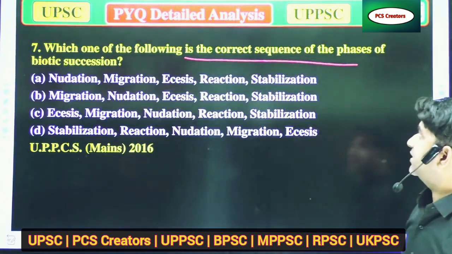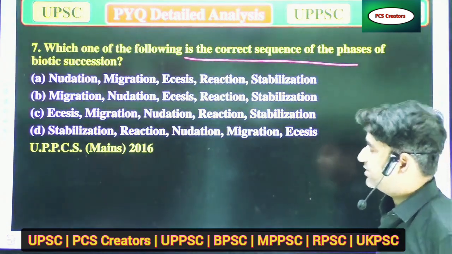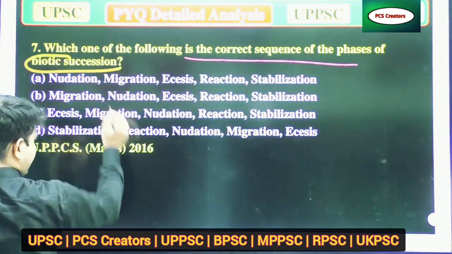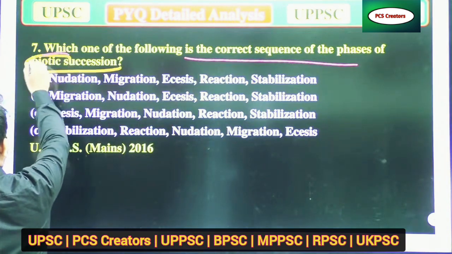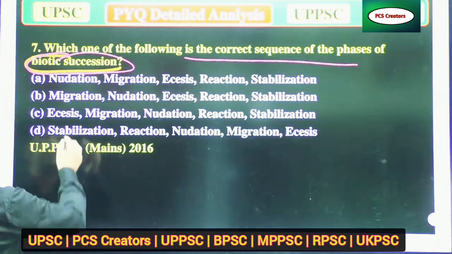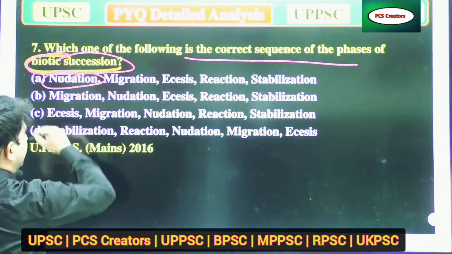Which of the following is the correct sequence of phases of biotic succession? When there is biotic succession, the first thing is negation.